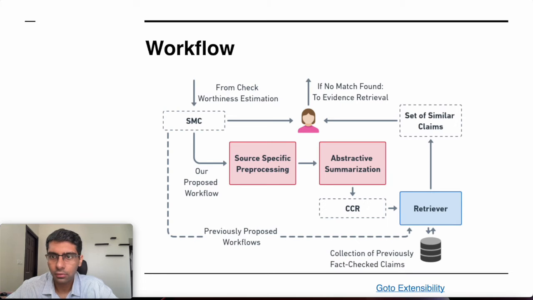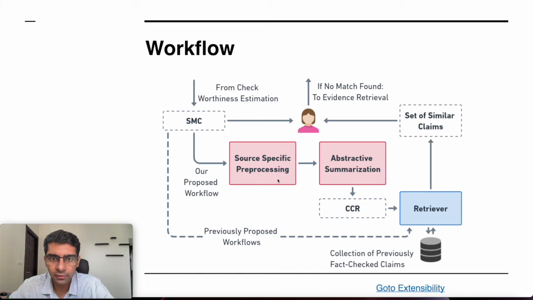So this is the workflow given in the paper, our proposed workflow. On the top left side, the output of the checkworthiness estimation is seen, which is the social media claim. And if you follow the dotted lines, you will see how previously proposed workflows dealt with this problem. They directly took the social media claim and used the retriever to get a set of similar claims. Whereas in this work, we have added a source specific pre-processing module as well as an abstractive summarization module before querying the retriever.